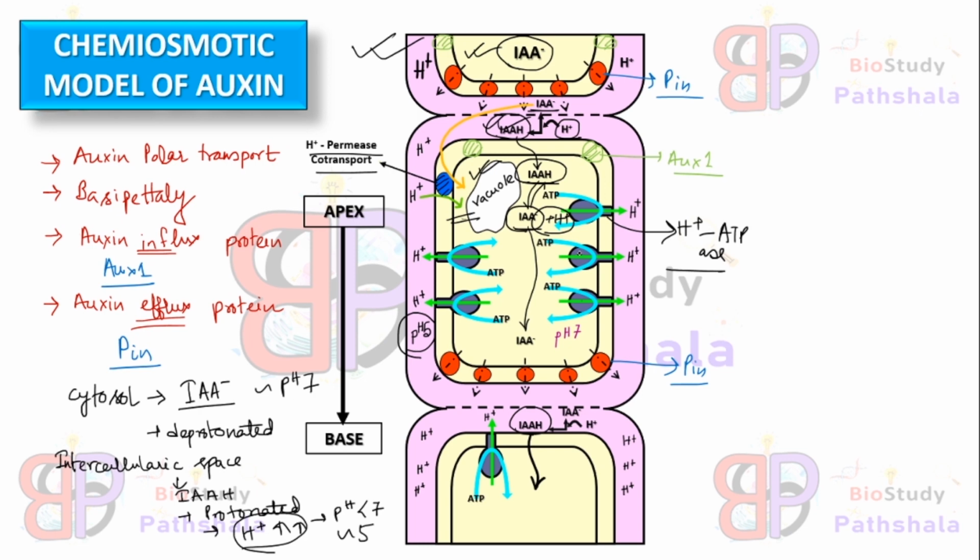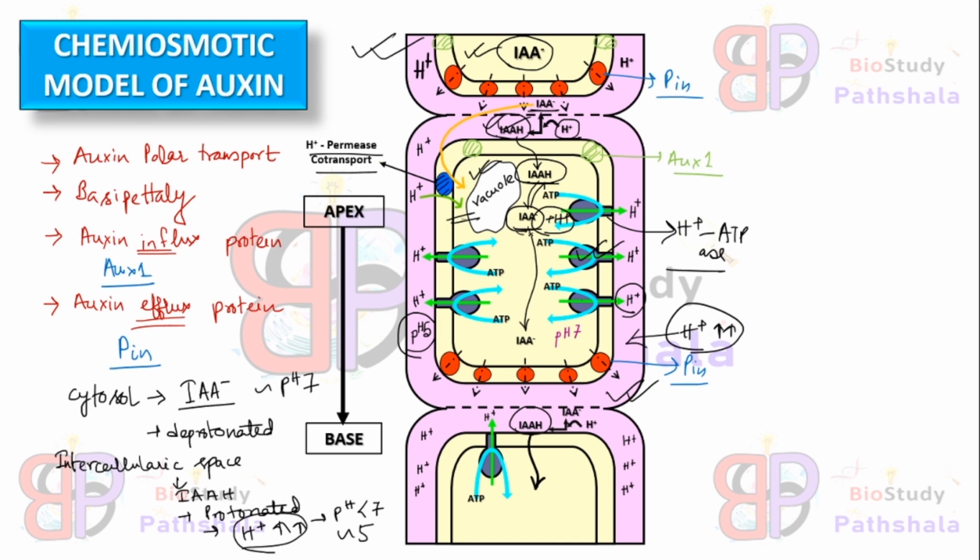Okay, by this H plus ATPase, the extra H plus ions from the cytoplasm move out of the cell, and these H plus ions remain in the intercellular space. That is why the concentration of H plus ions becomes so high in this portion, and that is why the pH of this portion remains acidic in nature.